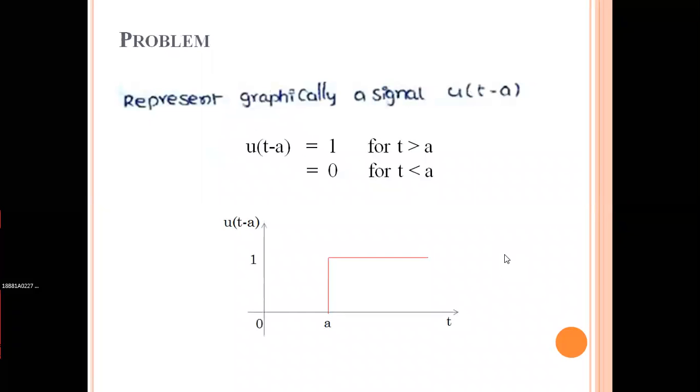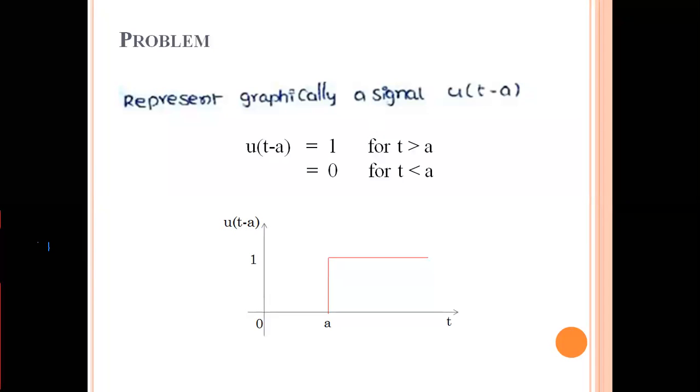Now here I have shown a problem on my PowerPoint presentation. Please see here, represent graphically the signal u of t minus a. Already you know that u of t is a unit step signal. Then how is it differentiated from the normal unit step signal?